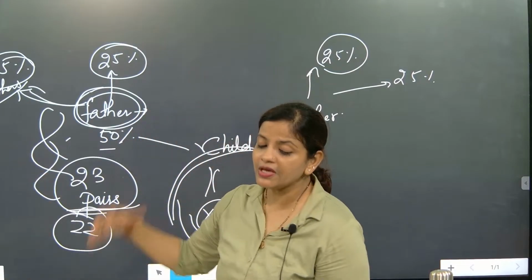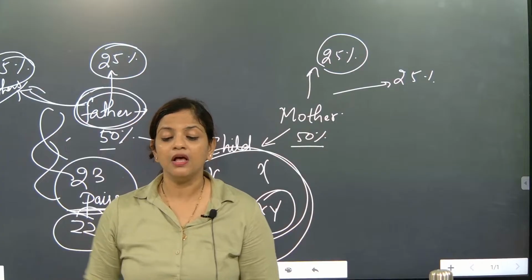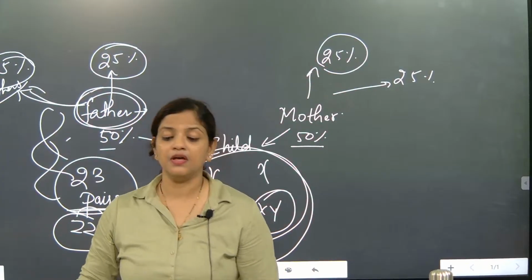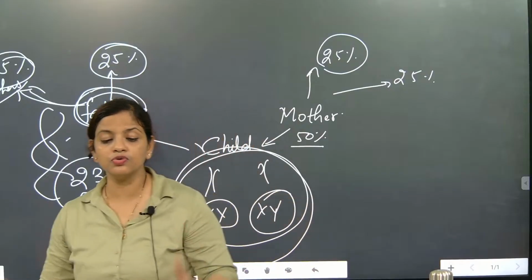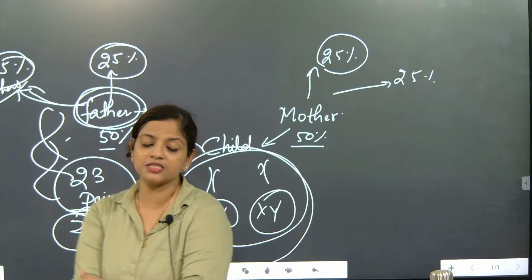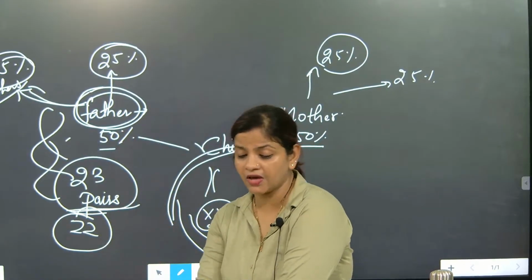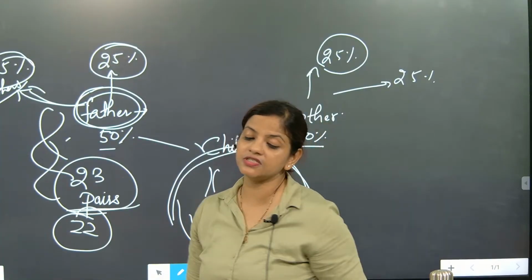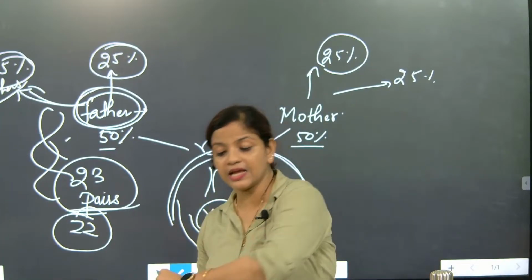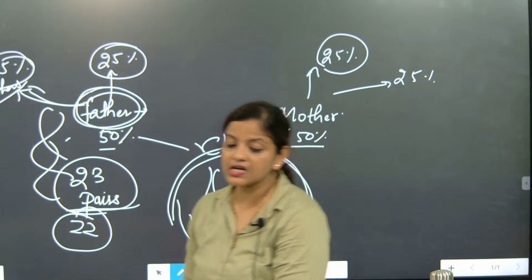Maybe in this generation it is dominant, and in the next generation it will become recessive. So it can happen. Otherwise the chances of a solution are very, very less, specifically if father and mother both have it, or if it is dominant in the mother's trait and recessive in the father's trait, but the trait is taken by the mother's family, then definitely it is coming.